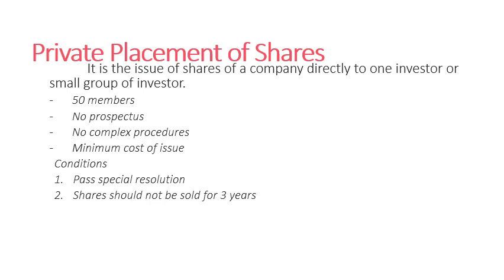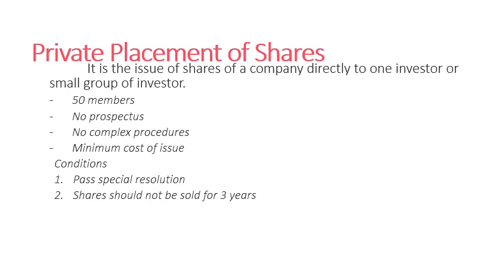And the company approaches that small group or single person and tells them that we are planning to issue this many shares of our company. Would you like to buy our shares? If that person is planning to buy the shares, he can buy it. So that's the case of private placement of shares.